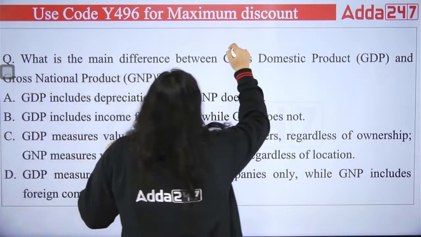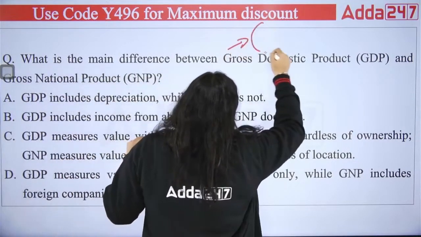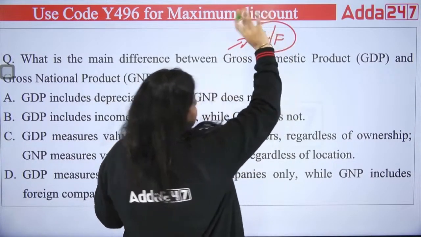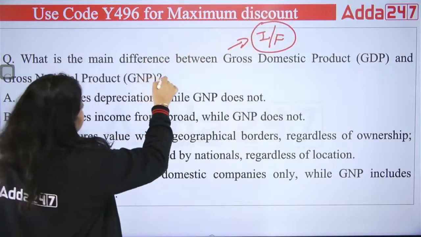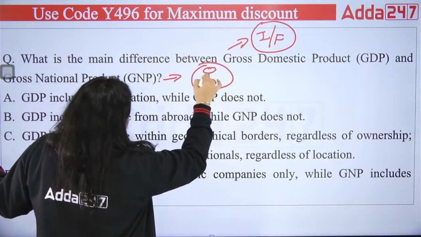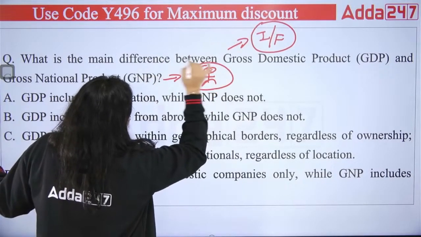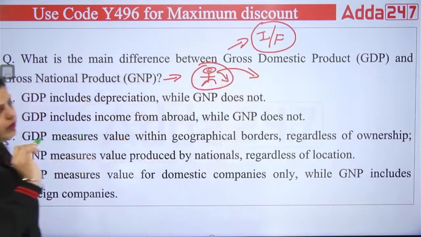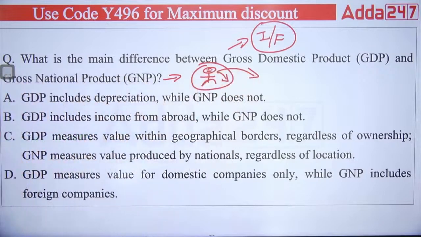So in a short way, I will write like this. Whatever production has been done by Indians or foreigners within the boundary, that's GDP. And in GNP, you will find whatever production has been done by the citizens of your country within the boundary and outside the geographical boundary. So what's the difference actually?